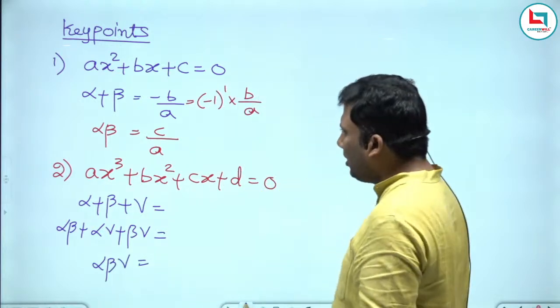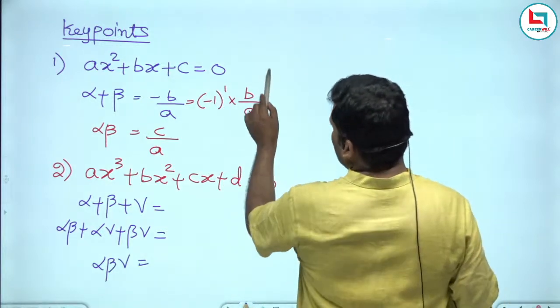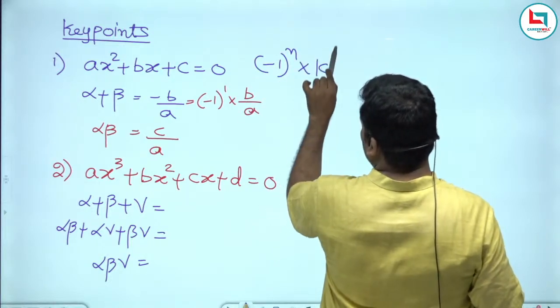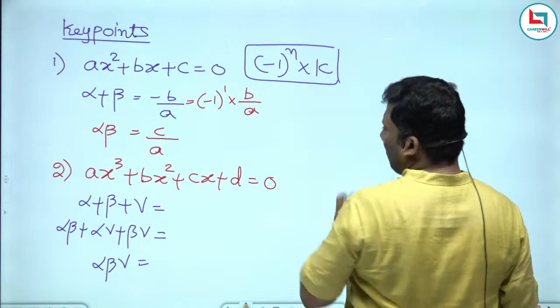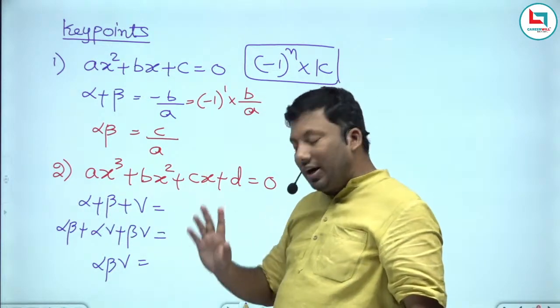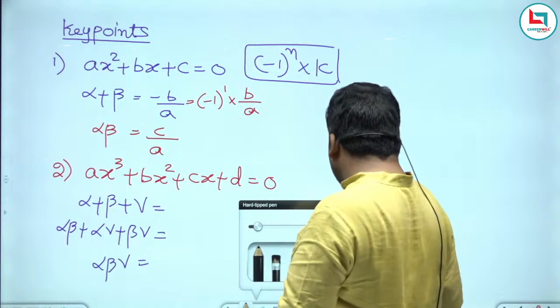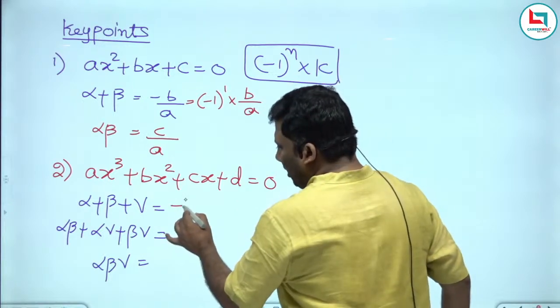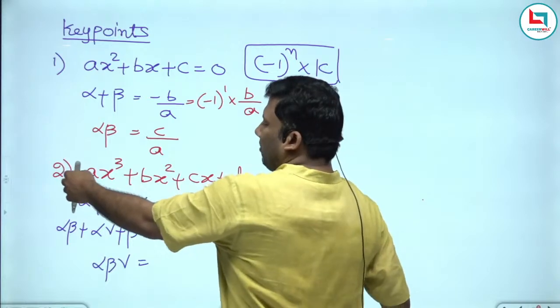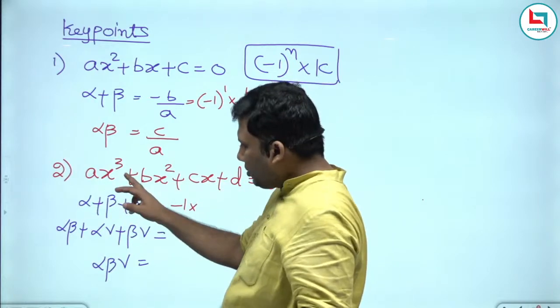Remember, the generic form is minus 1 power n into k. Sum of the roots taken 1 at a time, n value 1, so minus 1. Start from right and go towards left.